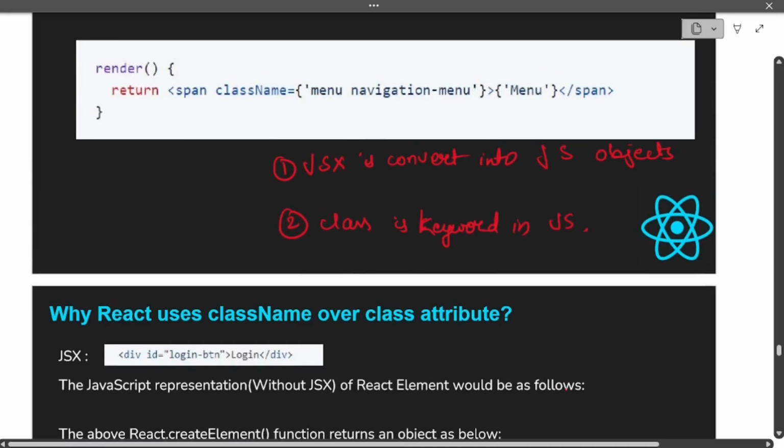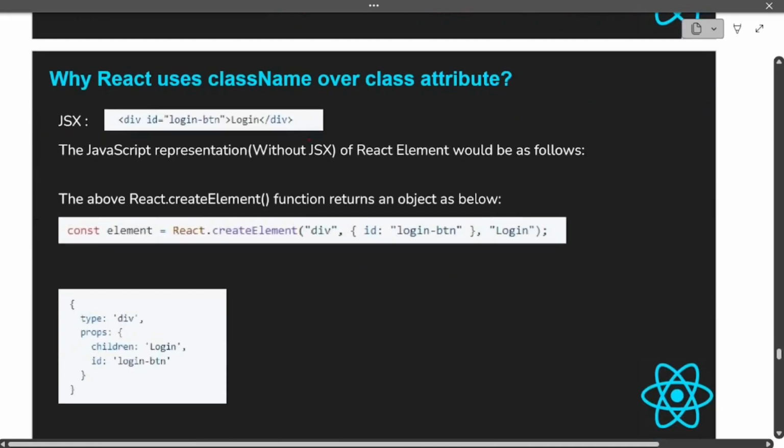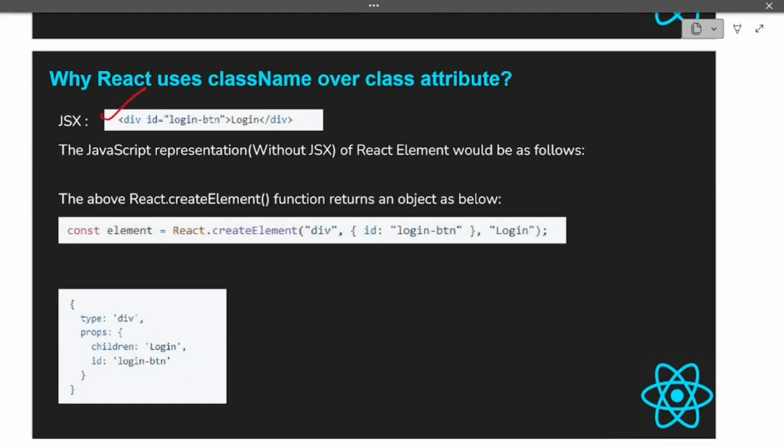Okay, so the first one is whenever we write a line like this, it gets converted to React.createElement. We have seen this in one of our previous interview questions. So in this example we can see that this is the JSX representation. We have a div and then an id, login, and then the div is closing. So how it is converted into JavaScript code is using React.createElement. React.createElement has multiple parameters. First one being the tag that we are using, second one is the attribute, and the last one is the content.